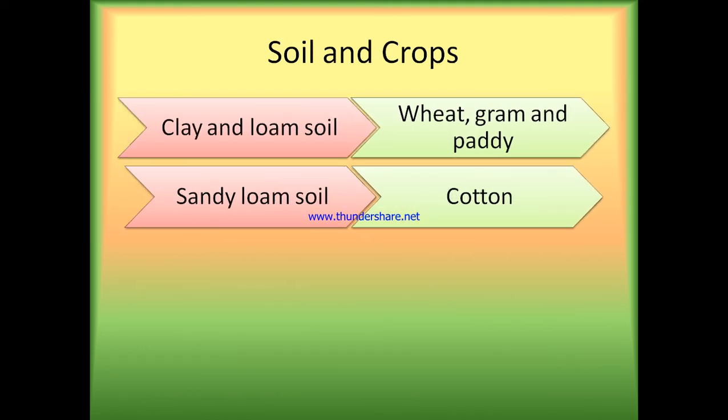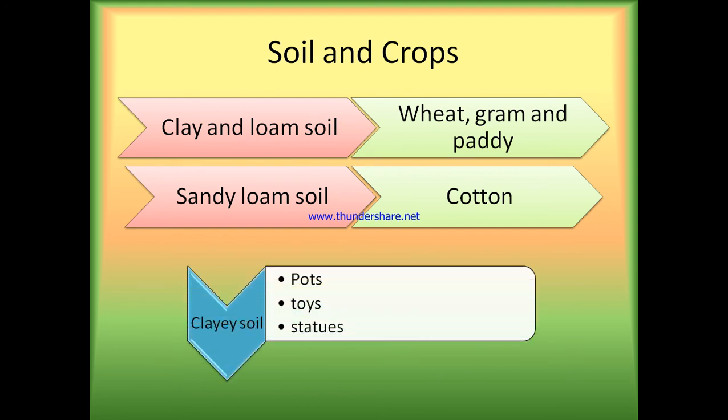Soil holds water in it, which is called soil moisture. The capacity of a soil to hold water is important for various crops. Clay and loam are suitable for growing wheat, gram and paddy. Cotton is grown in sandy loam soil. Clay soil is used to make pots, toys and statues.